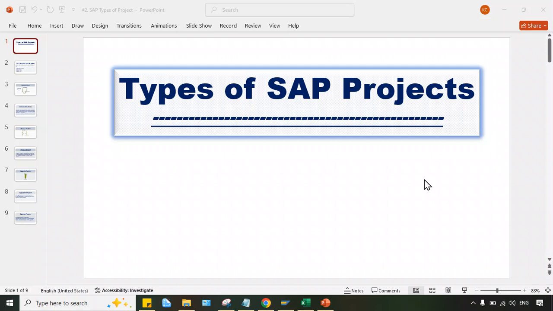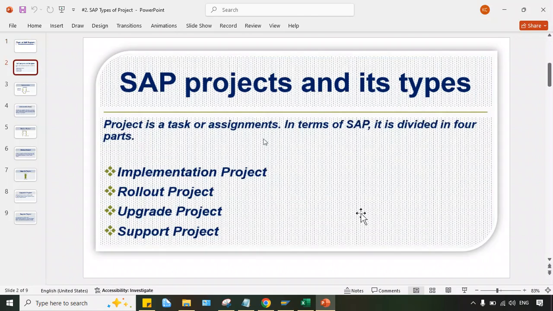Now, guys, once you become an SAP consultant, you will be part of a particular project. So the question is, how many types of projects are there in SAP? Let's have a look. In SAP we have four types of projects. The first one is implementation project, the second one is rollout project, the third one is upgrade project, and the fourth one is support project.